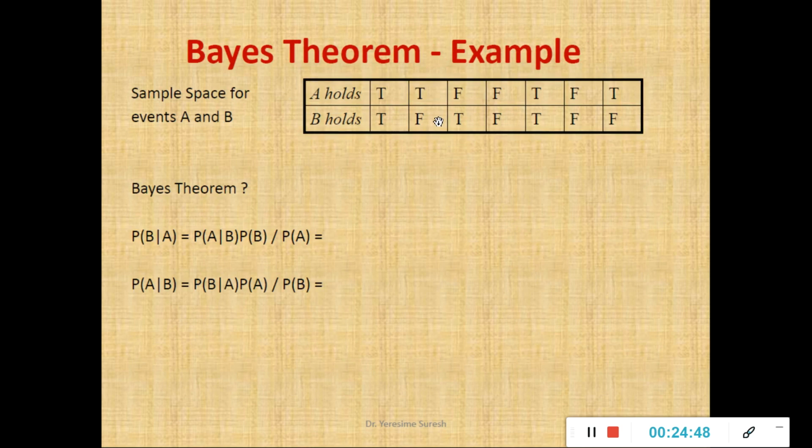Now we'll try to solve this problem wherein I have a sample space for two events A and B. Event A is appearing 7 times and event B is appearing 7 times.